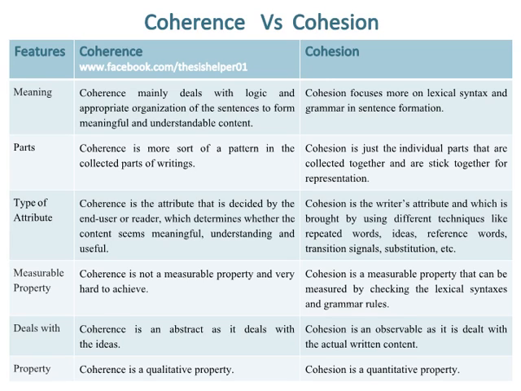Coherence is more of a pattern in the collected parts of writing, whereas cohesion is just the individual parts that are collected together and stuck together for representation. Coherence is the attribute that is decided by the end user or reader, which determines whether the content seems meaningful,